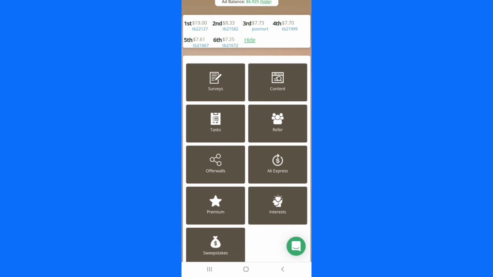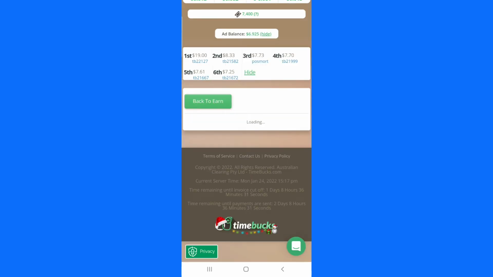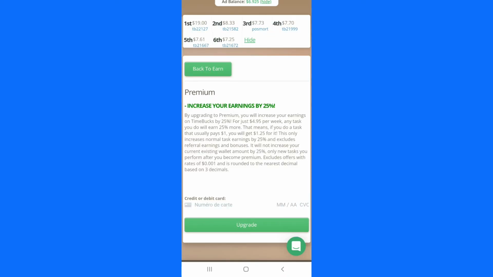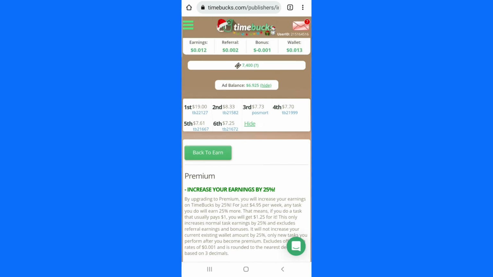If I click on the premium plan, it will open. You will see that it is telling us that if we upgrade our account on Timebucks, we'll be making extra on any amount we get from the date we upgrade our account to the premium plan.